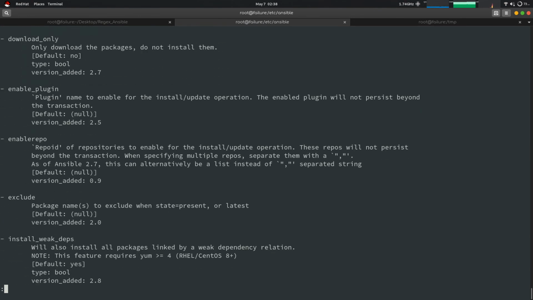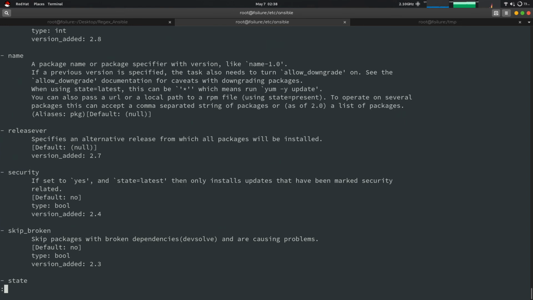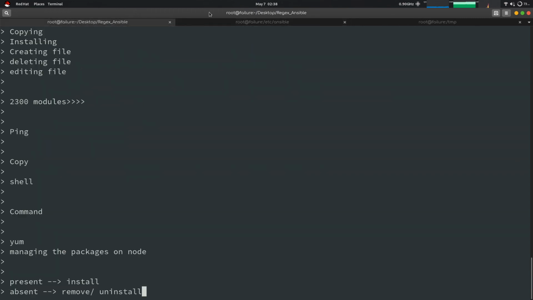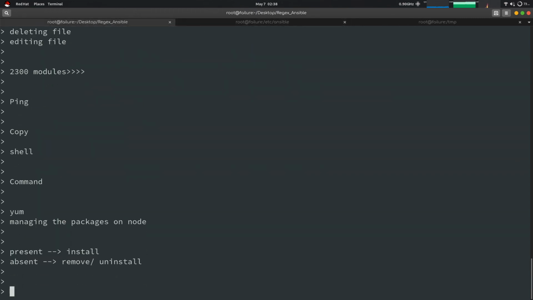So all the things are done here. There is also one more state, that is latest. Latest means upgrading the package. If a lower version is already installed on our server machine, then it will upgrade it and install the latest package.